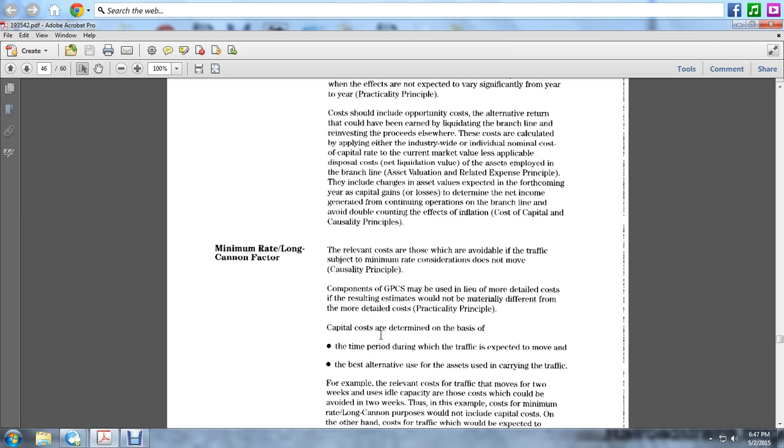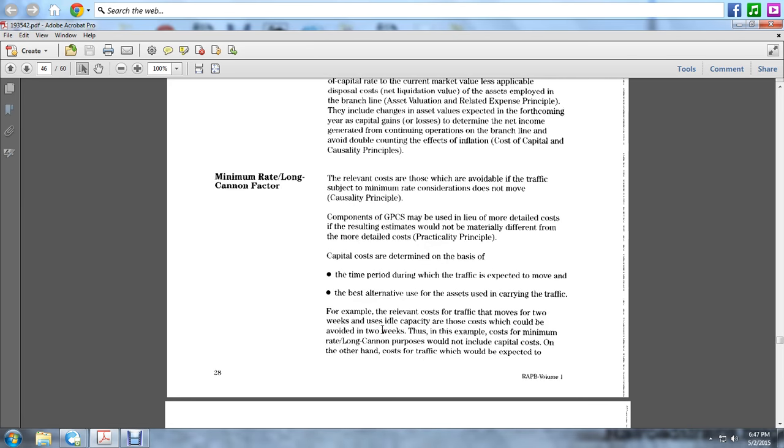Minimum rate and long-term factor. The relevant costs are those avoided by the traffic subject to the minimum rate consideration if it does not move. The causality principle components of the GPCS may also be used in lieu of the detailed costs. The resulting estimates would not be materially different from the more detailed practicality principles. Capital costs are determined on the basis of the time period during which the traffic is expected to move and the best alternative use of the assets used in carrying the traffic.